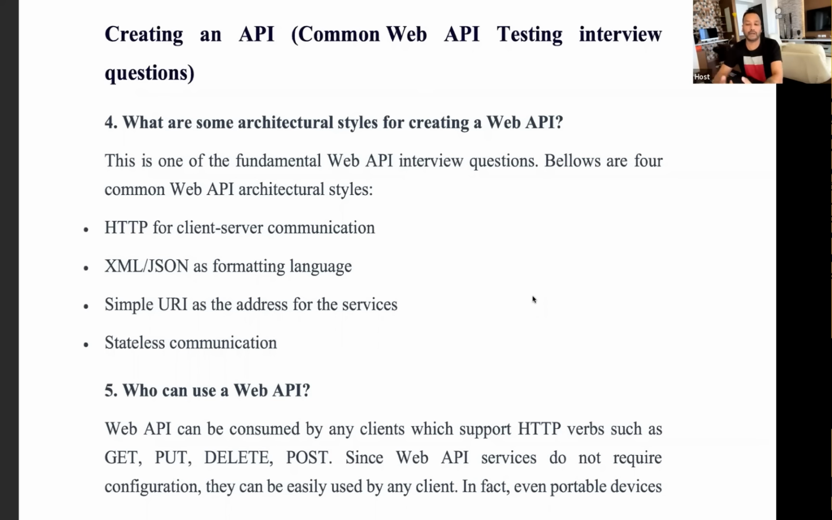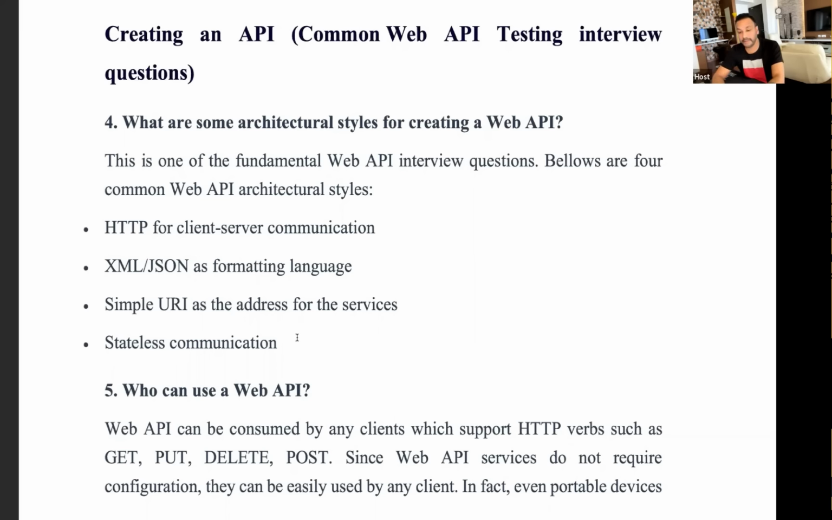So that's why these are very popular data formats to communicate between two systems, and they are very lightweight. That's why most of the time you will see we are getting a JSON response or XML response from the server or the API. Simple URI as the address of the services, and then stateless communication. We will talk about what HTTP stateless and REST stateless mean, where at the server side we don't need to maintain the session ID. The client will take care of the session ID. So these are the four common architectural styles of creating web APIs.